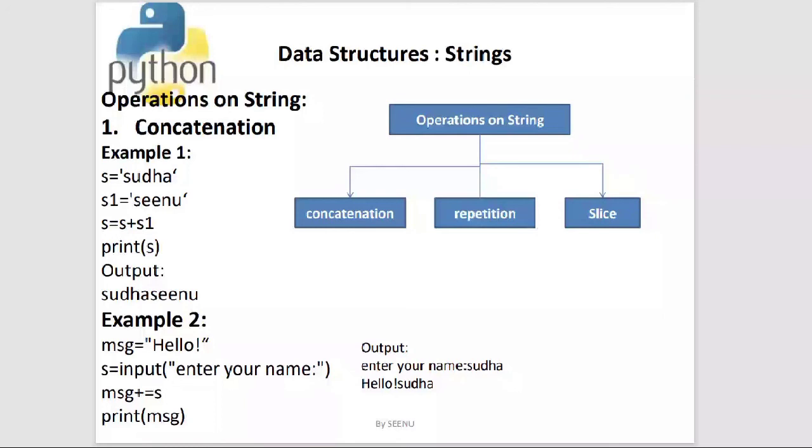Do you have switch in Python? No, ma'am. Switch is not there in Python, because you can achieve that using if and else itself. So they didn't complicate the language with more concepts.